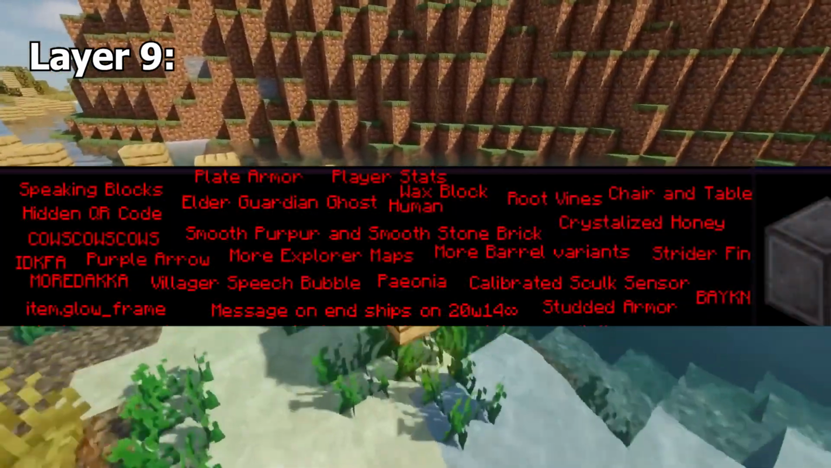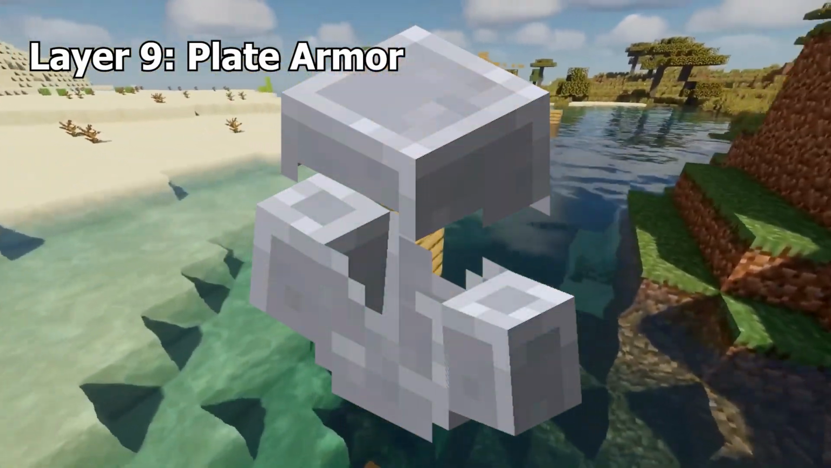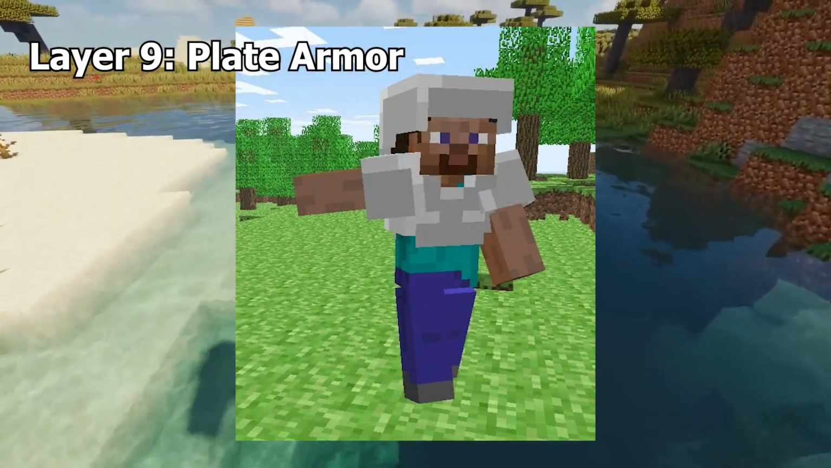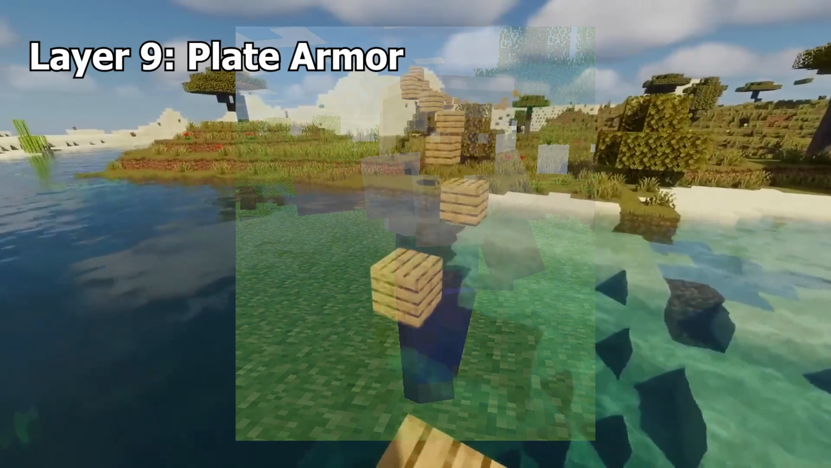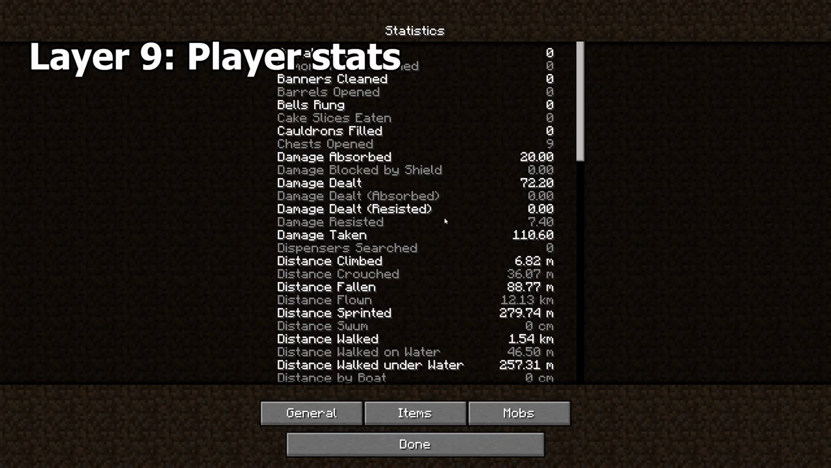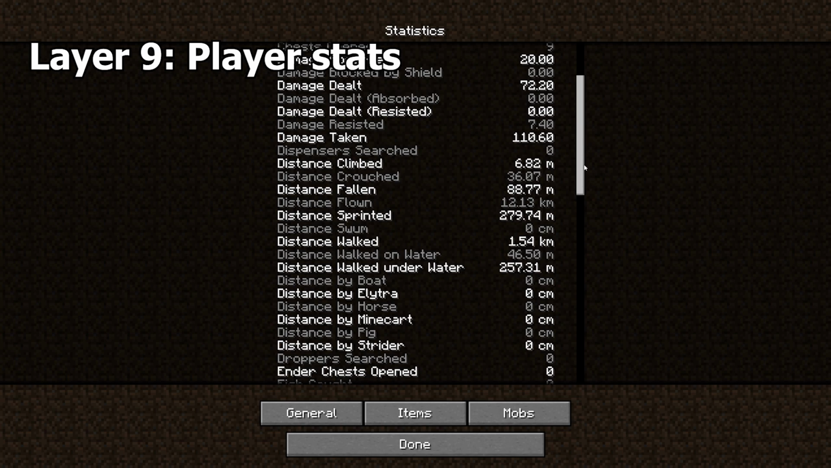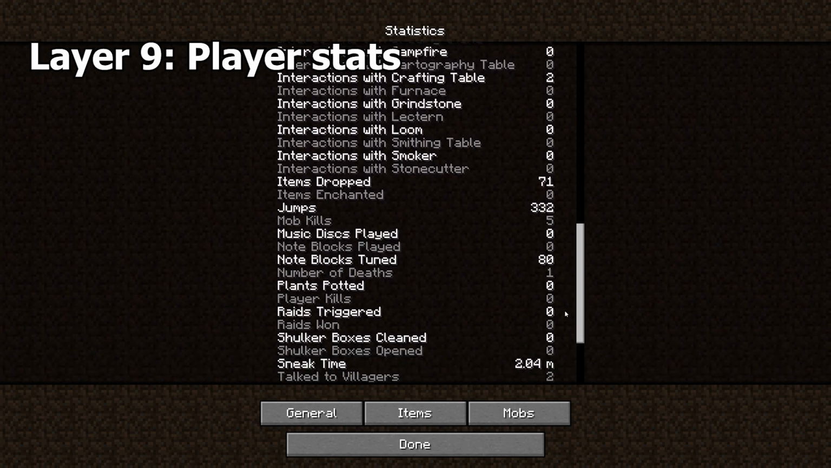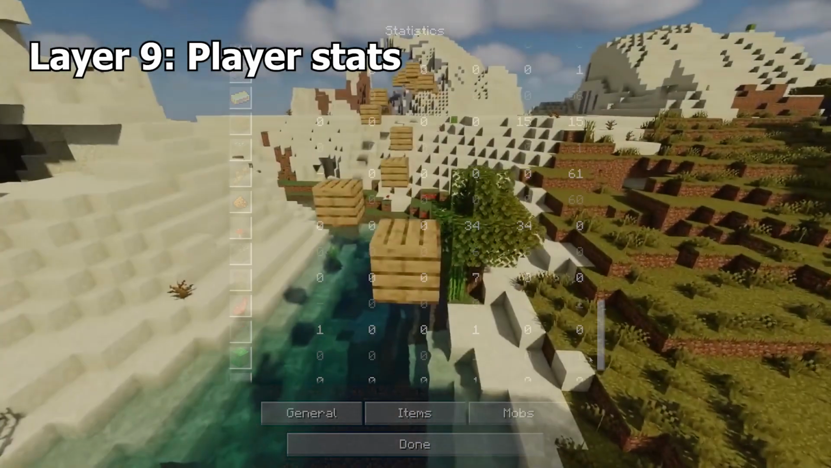Layer 9. Plate Armor. Plate armor is a removed type of armor that consisted of only the chest plate and the helmet. The armor would give no defense and look similar to iron armor. Player Stats. Player stats are a Java-only feature that can show a large amount of statistics on players and their worlds. You can get to the statistics after pressing on the button under the Back to Game menu. I have no idea why this was so low on the list.